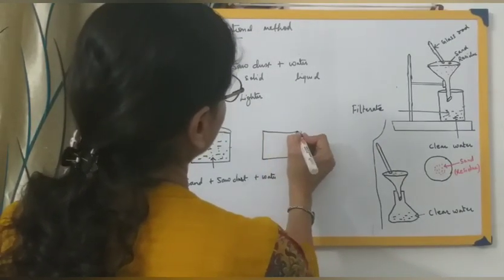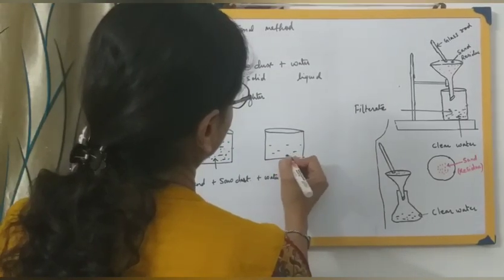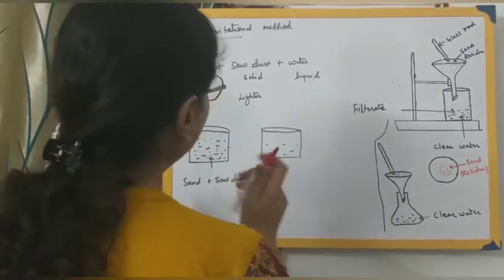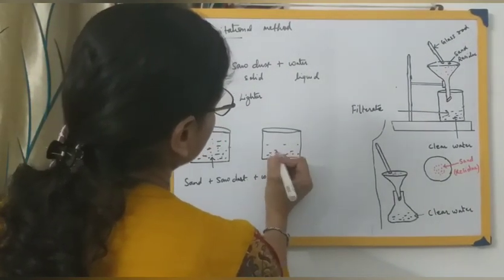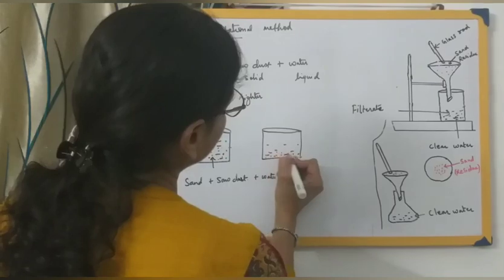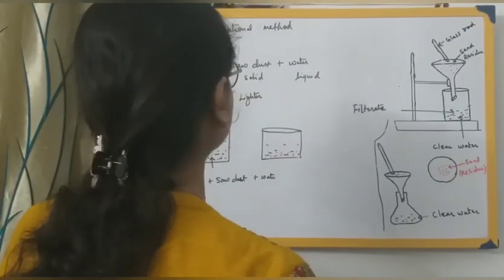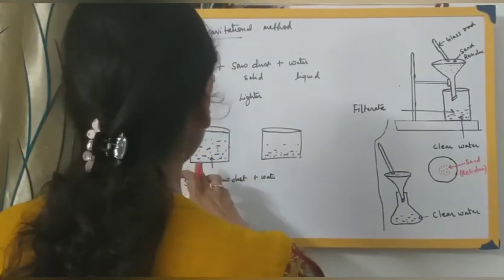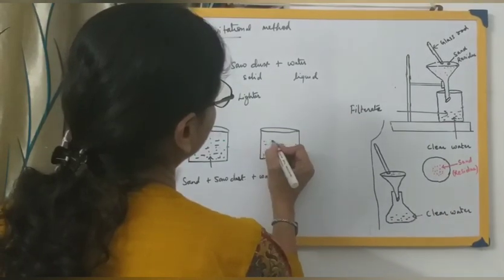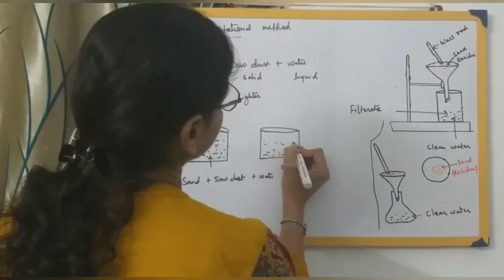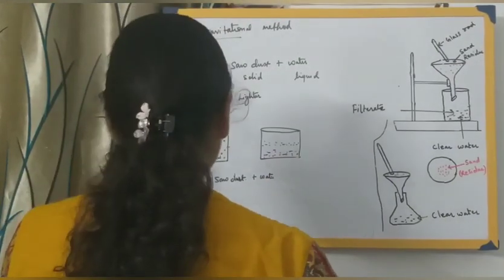In the next stage, sand particles being heavier will be settling down at the bottom. So if the sand particles are settling down at the bottom, what process is it undergoing? Obviously sedimentation, which you have learned some time back. And sawdust particles being lighter, which are green in color, which I have represented with a green color, will be floating at the top over here. Clear? So this is after you leave it undisturbed for some time.